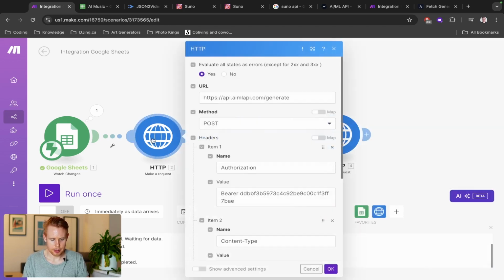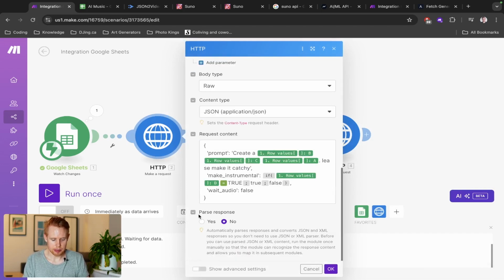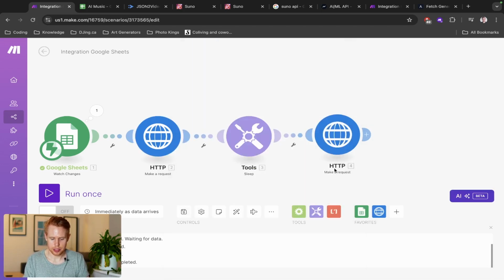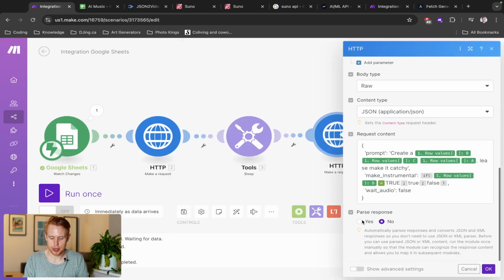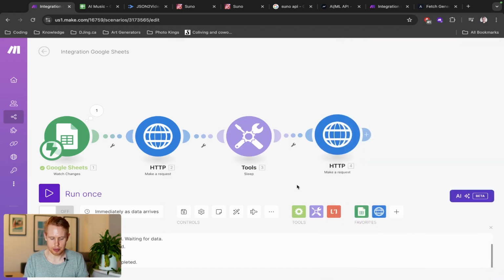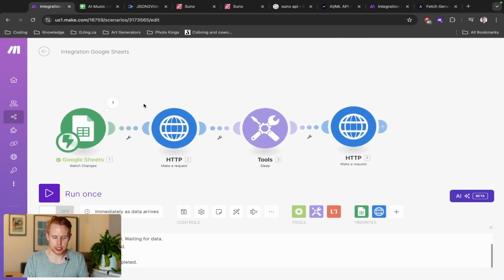Just 2 more steps here. In both HTTP modules, we need to parse the response here so that it gives us legible information that we can read. Otherwise, it's just going to be jumbled, and we'd have to have another step to parse it anyways. But we can just take care of that straight through the JSON module.